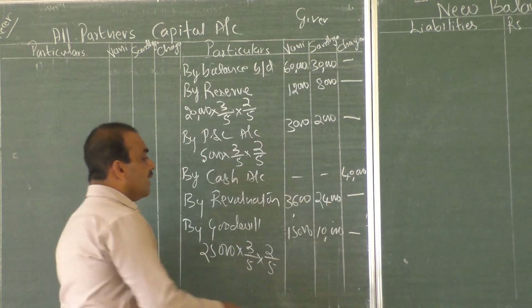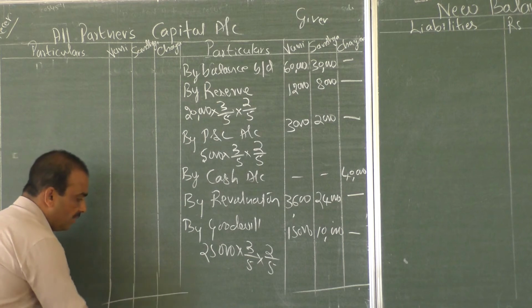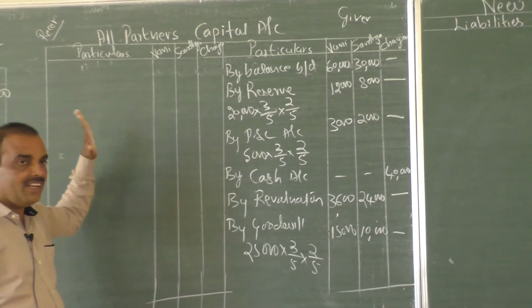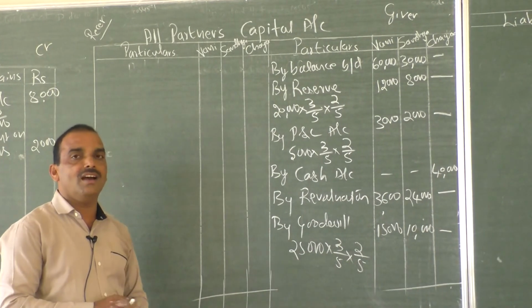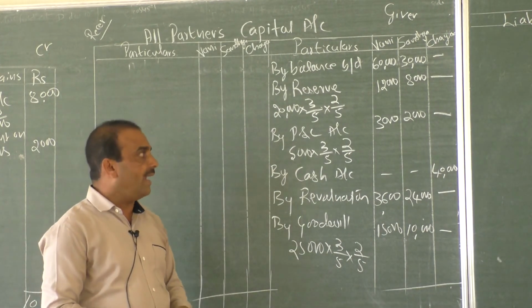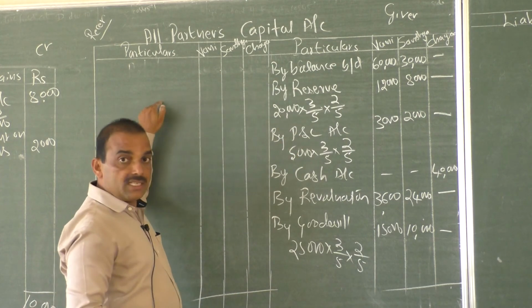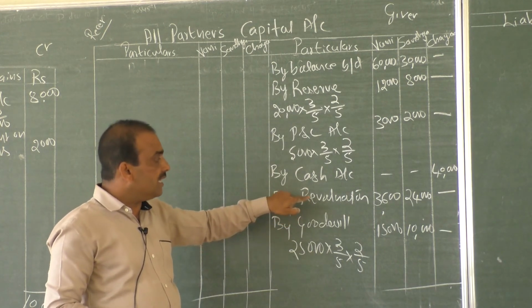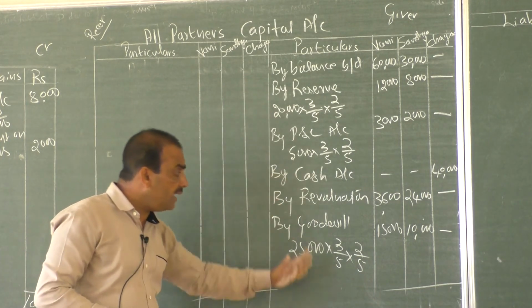Yes, next let us balance the partners capital account. Be noticed, in this problem there is no entry on the debit side, because goodwill is not withdrawn. And in the problem, accumulated profit is given; if accumulated loss were given, that would be debited. And further here we receive revaluation profit. If it were a revaluation loss, then that would appear on the debit side. Anyhow, all entries are on the credit side.